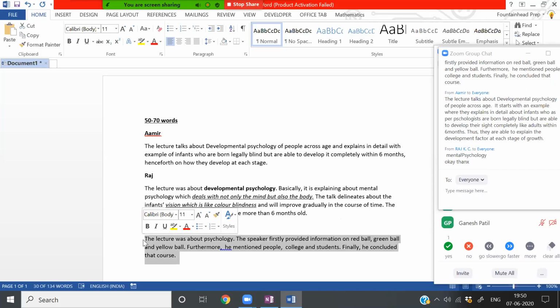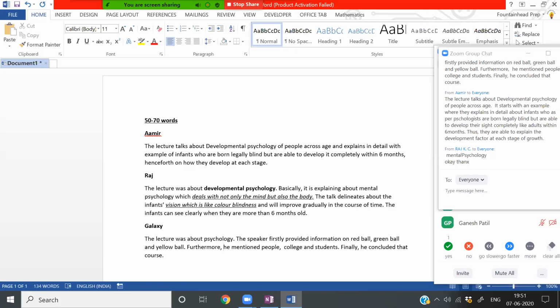Now, there are multiple issues with this kind of summary. If you are aiming for a very good score, you will get some points here, because partial grading is there. But there are two things that are missing here. One is the content, as in the crux, the gist of the lecture.